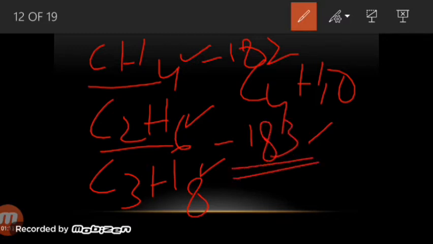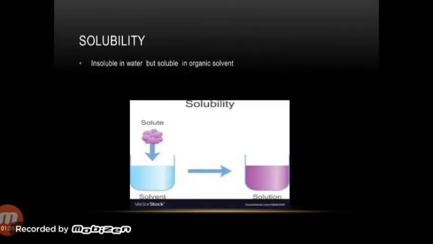So see, there is an increase in it. And this increase is due to the increase in the molecular mass of the compound. As molecular mass increases, the forces of attraction, or van der Waals forces of attraction, increase, and a lot of energy will be required to excite the electrons and overcome those bonds. So as a result, their melting and boiling point will increase as we proceed along the series.